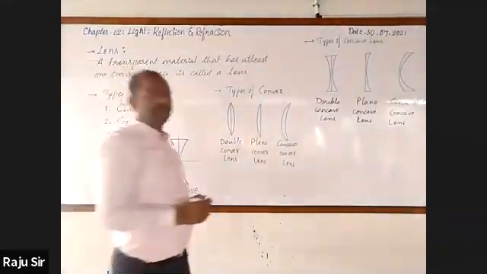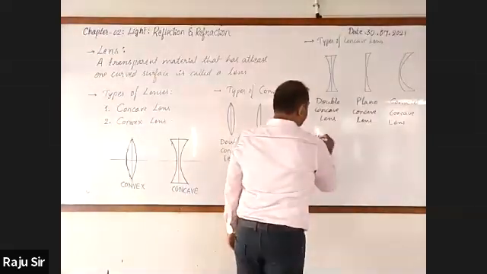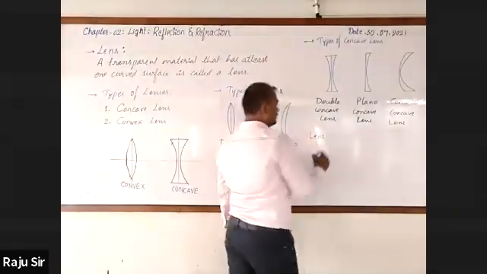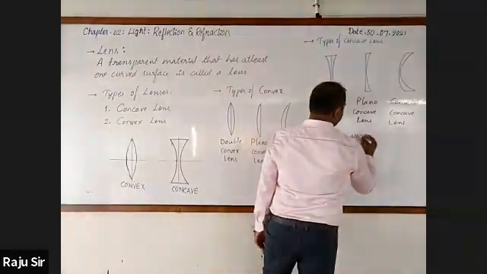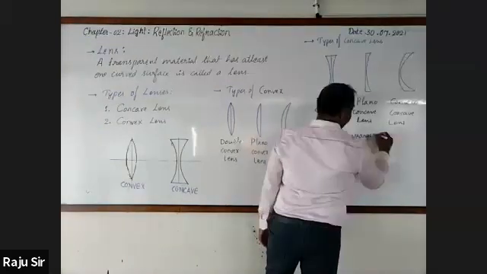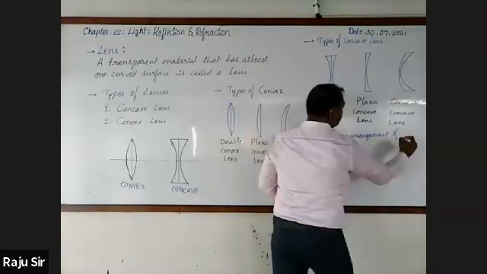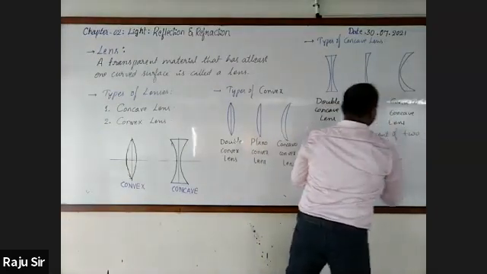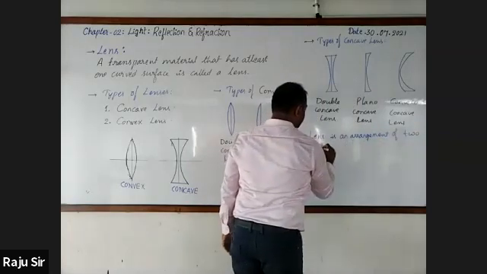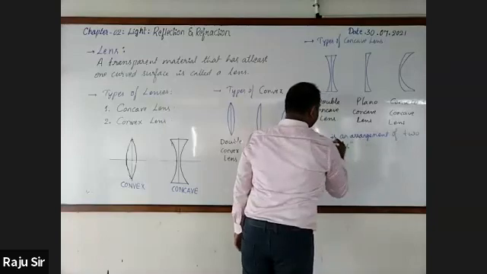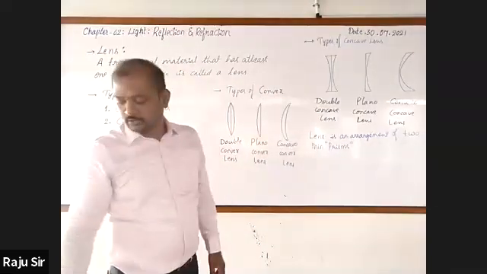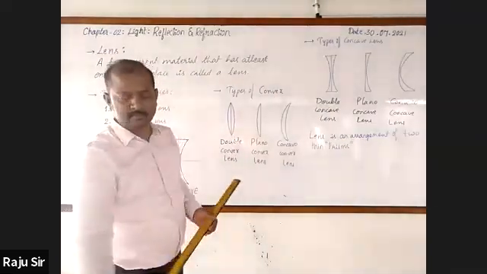Next slide. A lens is an arrangement of two thin prisms.